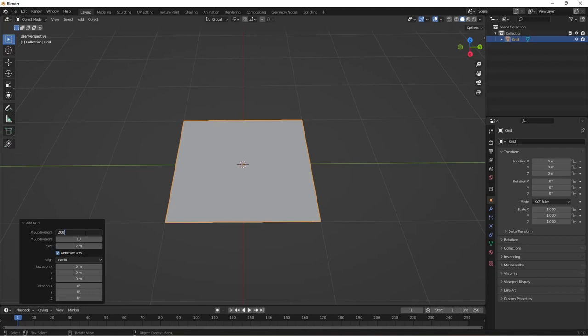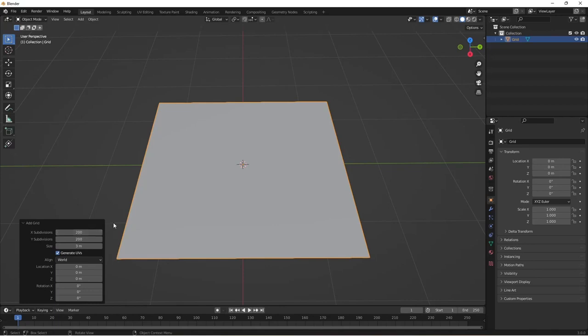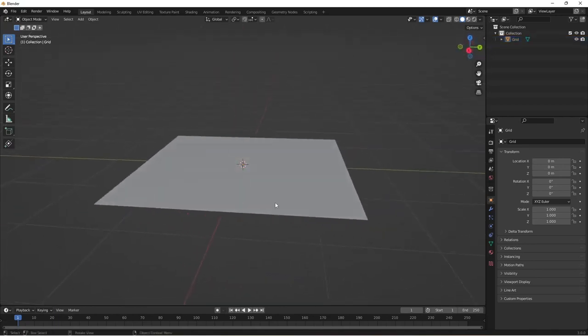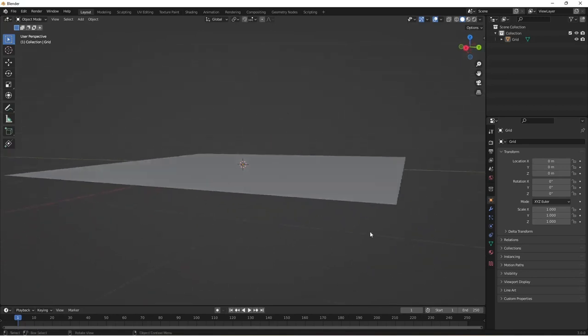If you press tab you'll go into the next box, 200, and tab, and we'll say 3 meters. And you press enter, and then we've got a start of our wall. If you look on the edge, there's no depth to it.